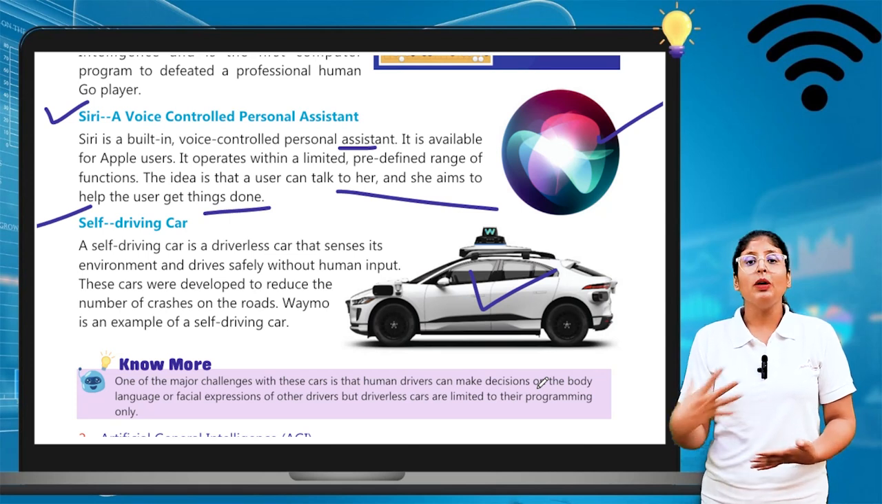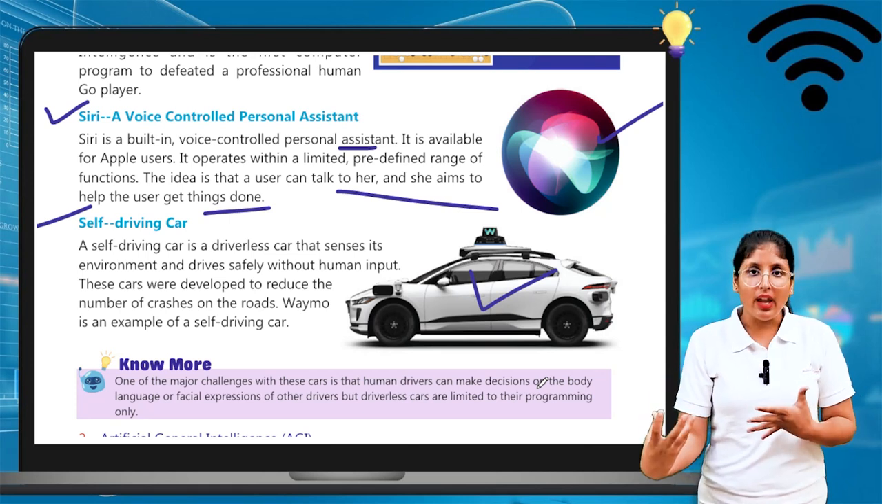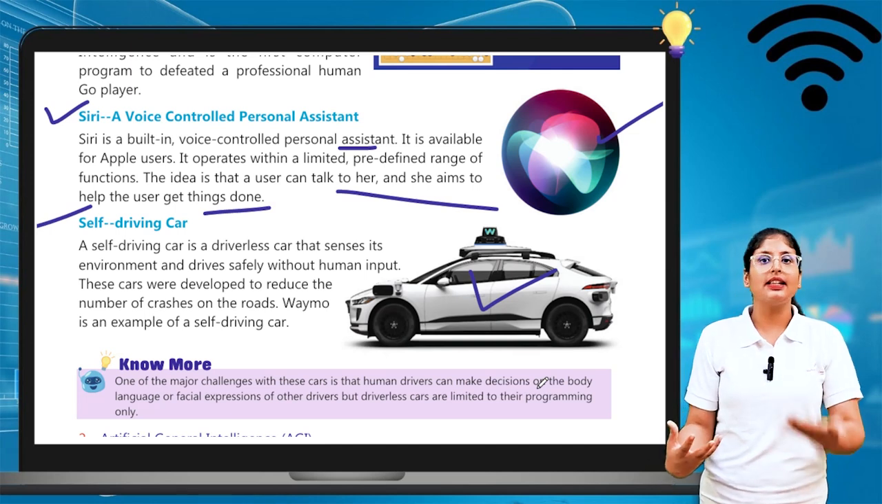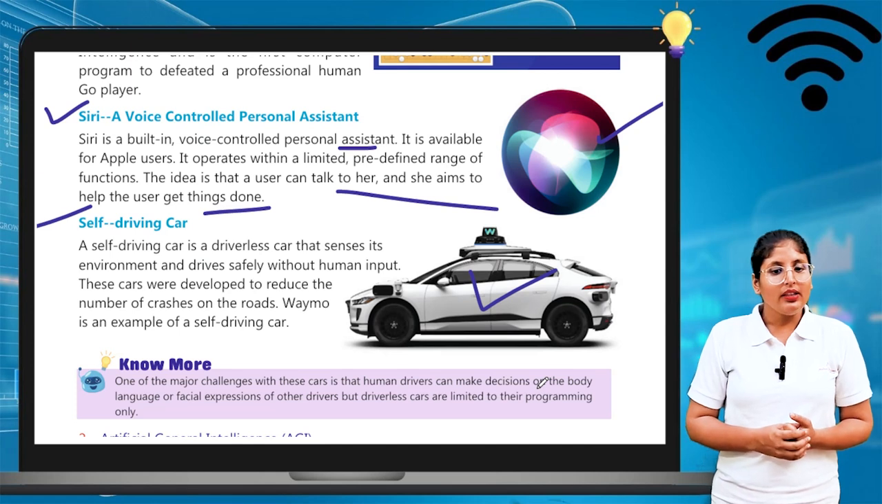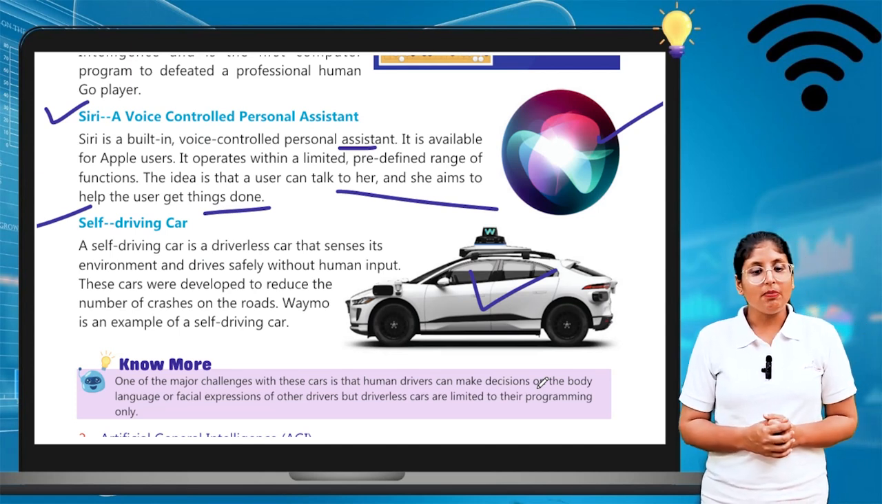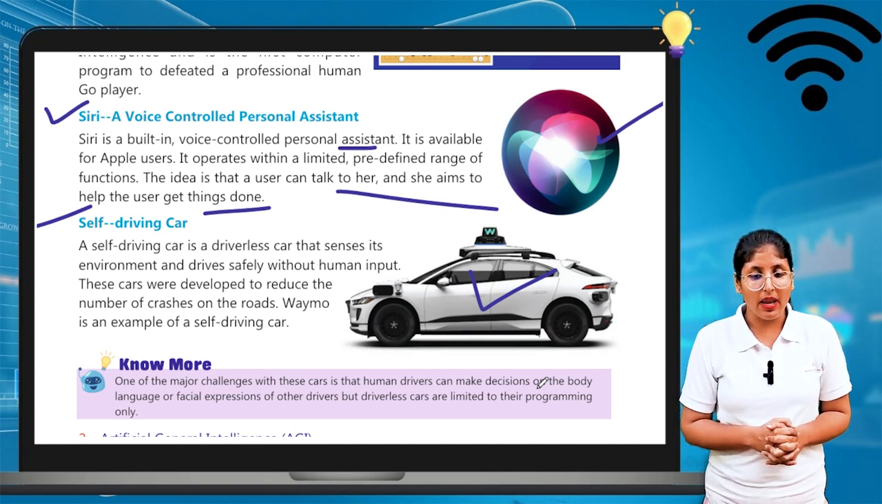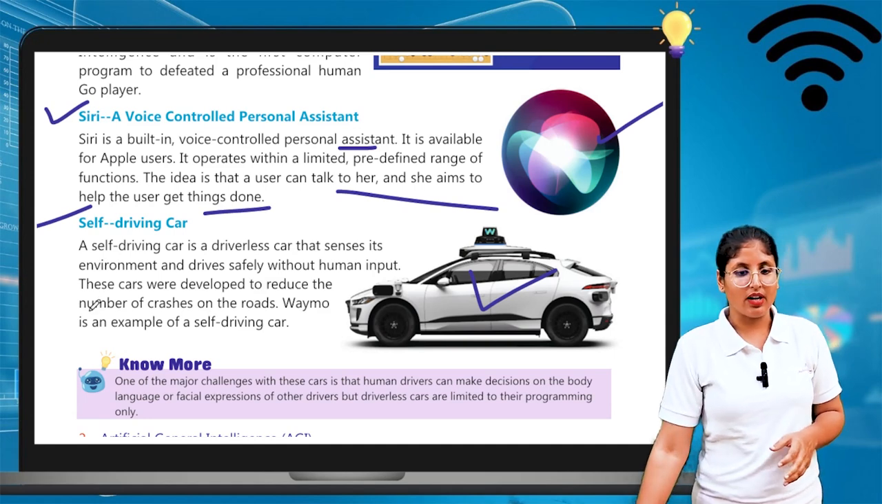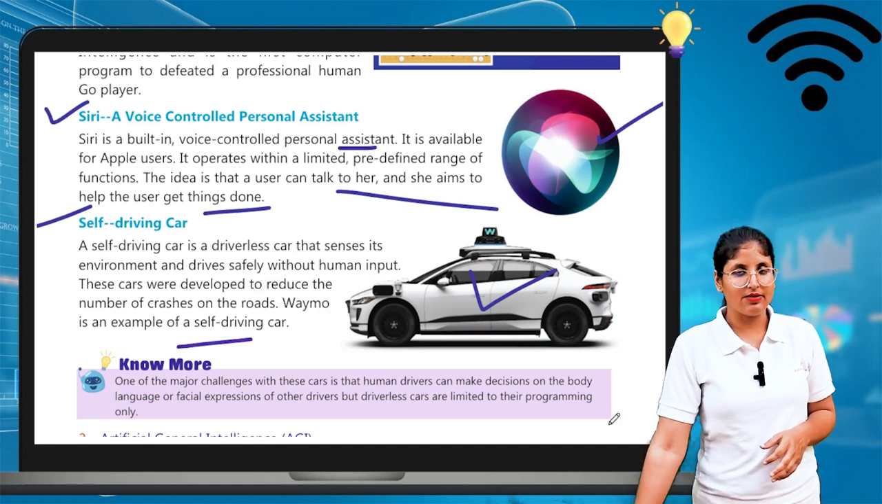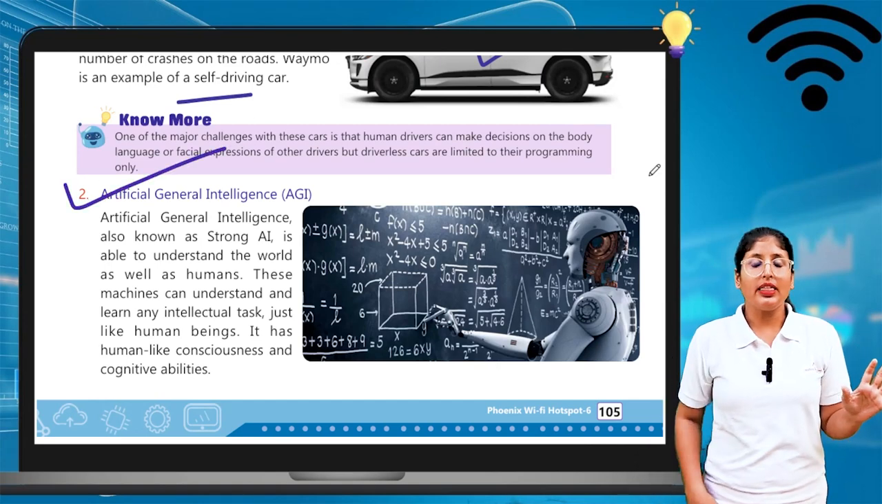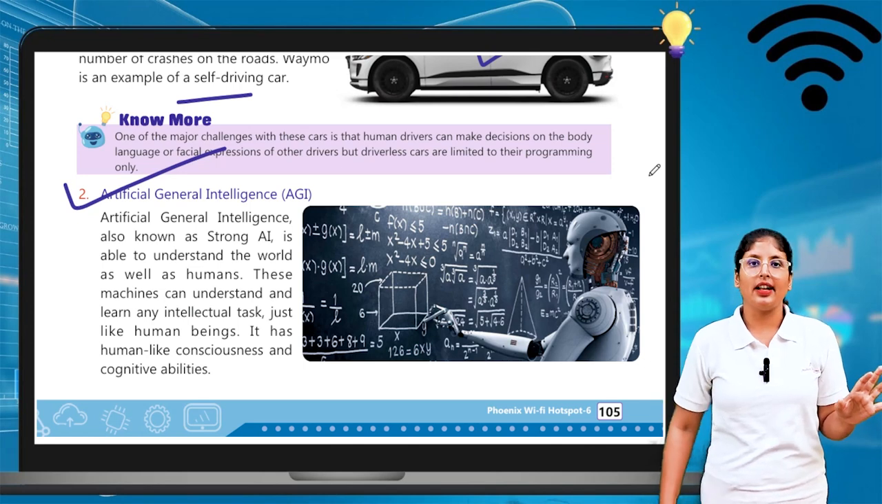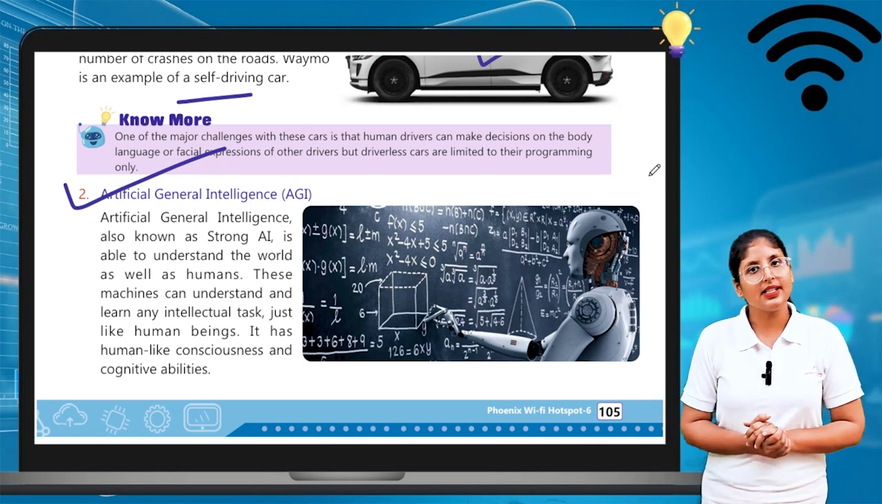A human being can act in a different way in a given situation, unlike a self-driving car. These cars were developed to reduce the number of crashes on the roads. Waymo is an example of self-driving cars. Now I am hoping narrow intelligence is clear to you. Now we will move on to artificial general intelligence. We will see AGI. What is AGI?